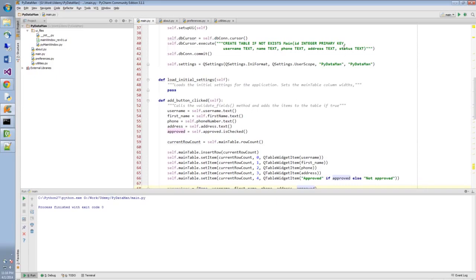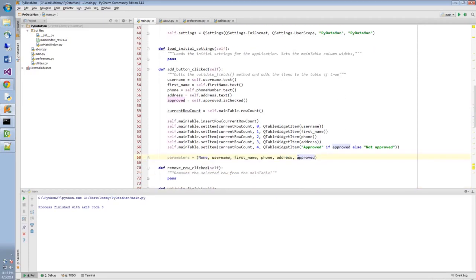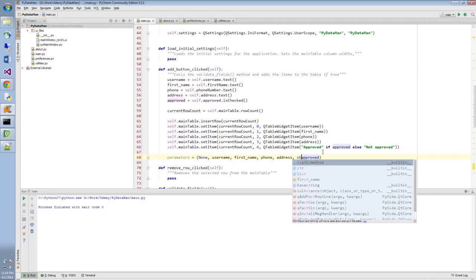But status here, which I guess is approved in our case, is not a string, as I mentioned earlier, this is a Boolean. And I think SQLite does not actually support Boolean yet. I might be wrong, and if I'm wrong, do let me know, because I would love for it to support Boolean. So we have to actually cast this approved part into a string.